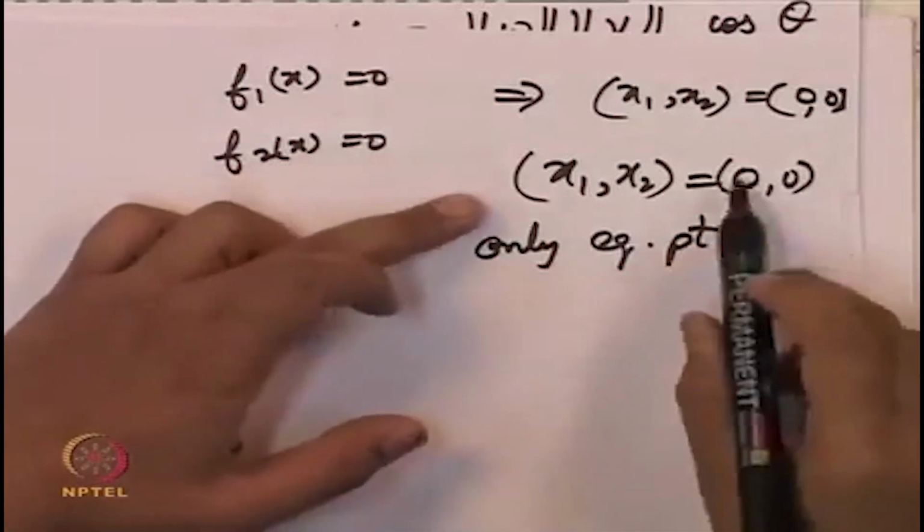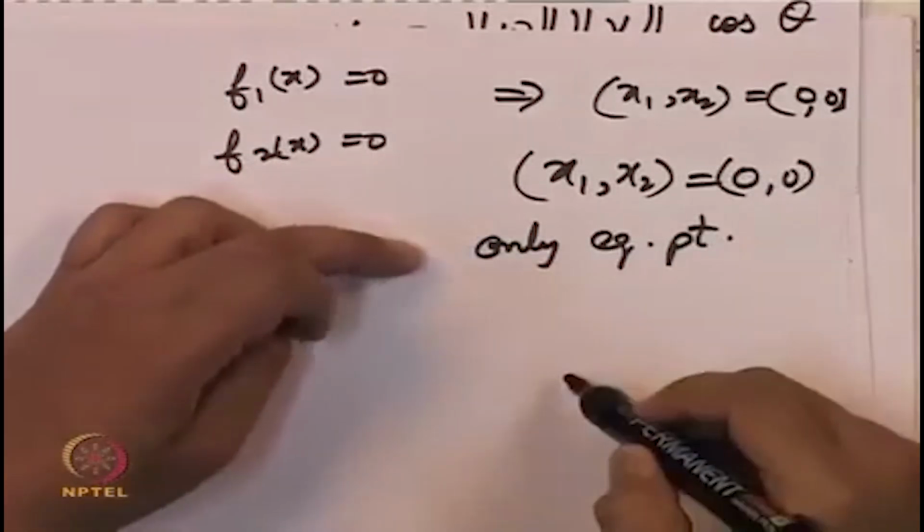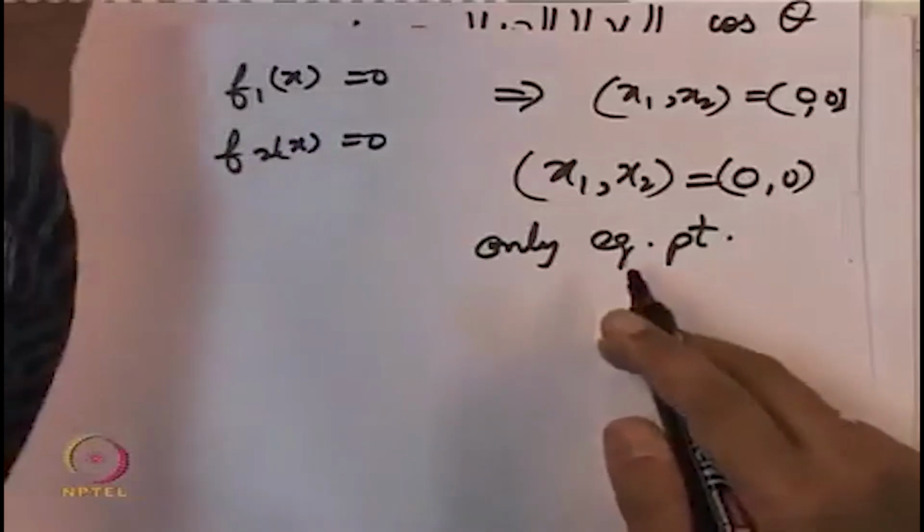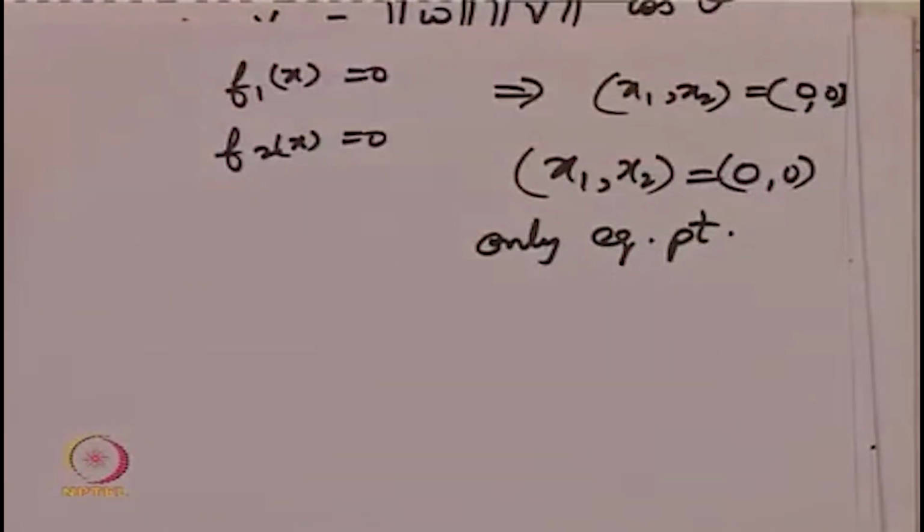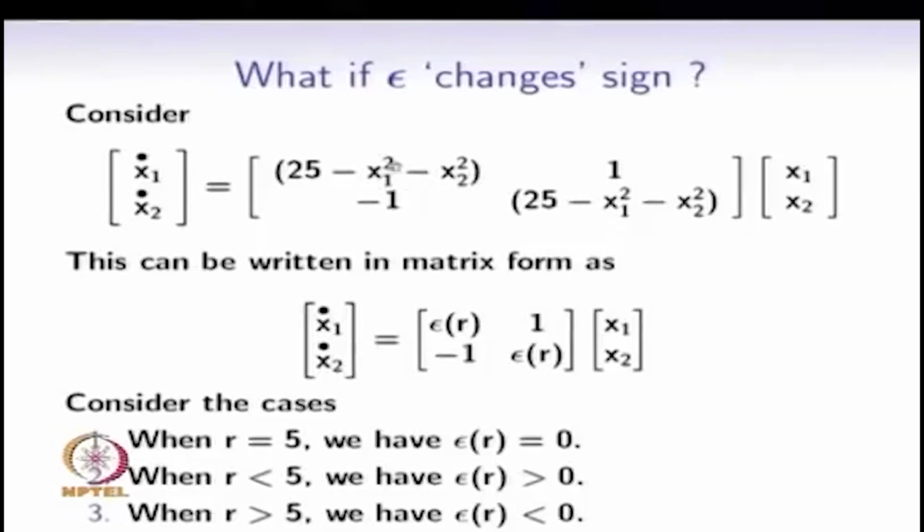Why? Because at this equilibrium point, for x1 equal to 0 and x2 equal to 0, the diagonal entries of this particular matrix, let us go back to the slide, are positive, and hence the equilibrium point is an unstable focus.